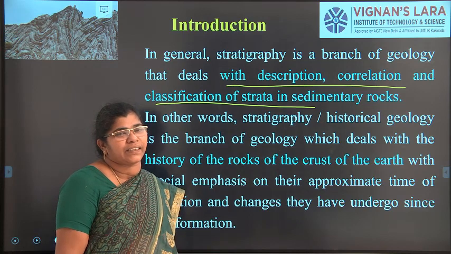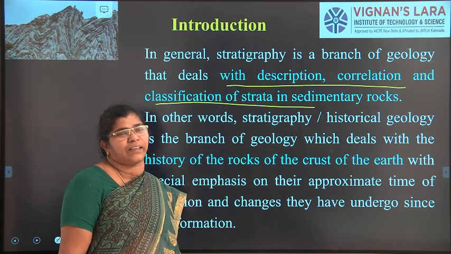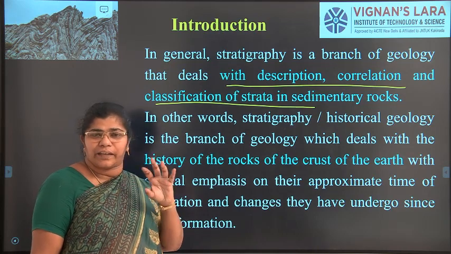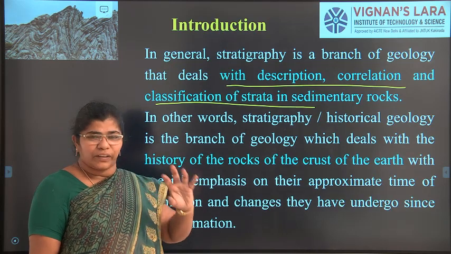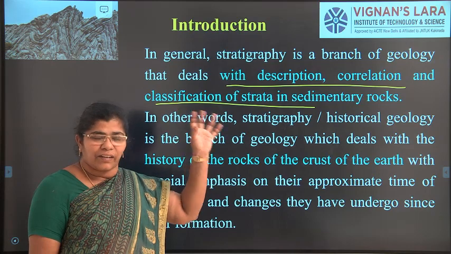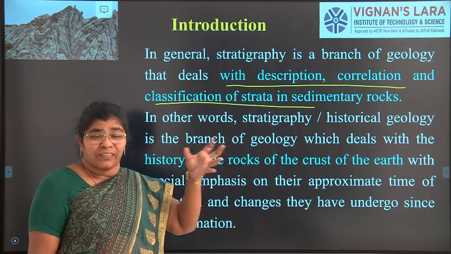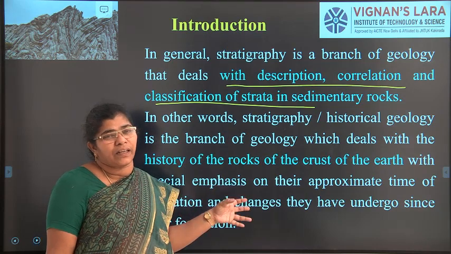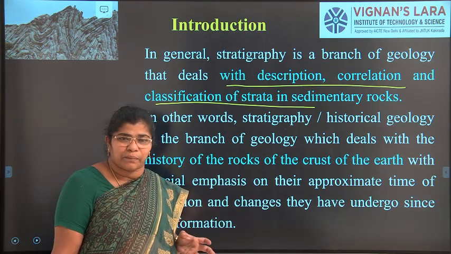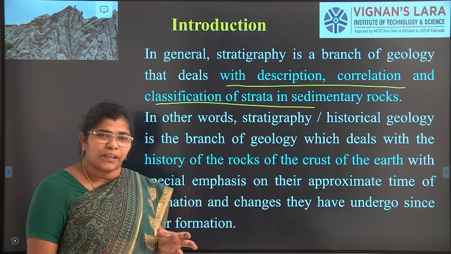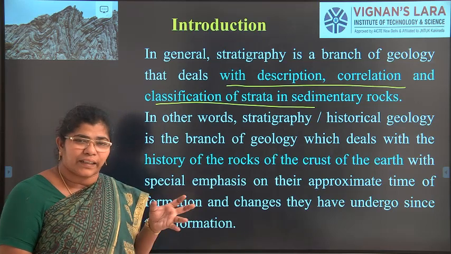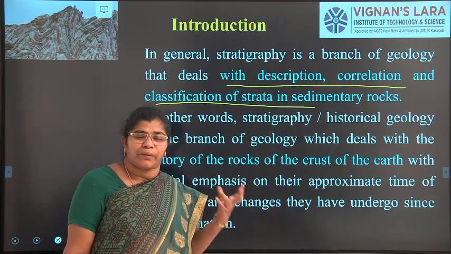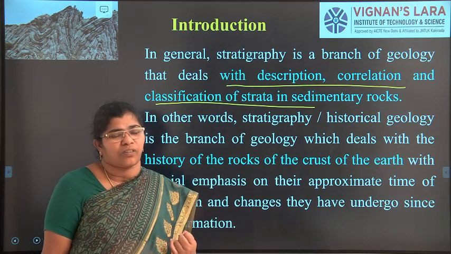Why is it mainly about sedimentary rocks? Igneous rocks will have a standard property. If I take a granite or a basalt, or the lava that is forming a rock, it will have specific properties. But sedimentary rocks are mainly formed due to sediments at a certain place. They may come from 100 kilometers or 1000 kilometers away, eroded by natural agents, and they are sedimented there for millions of years and form the rocks.